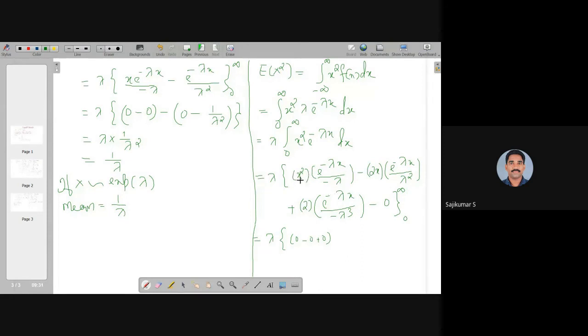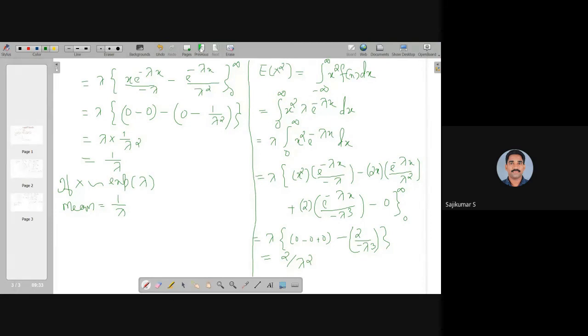So the first term is 0, the second term also 0, and the third term is the only non-zero term. So this is upper limit minus lower limit, that is minus 2 by minus lambda cube. On simplification, we can cancel one lambda and the sign will be positive. So the total value becomes 2 by lambda square.